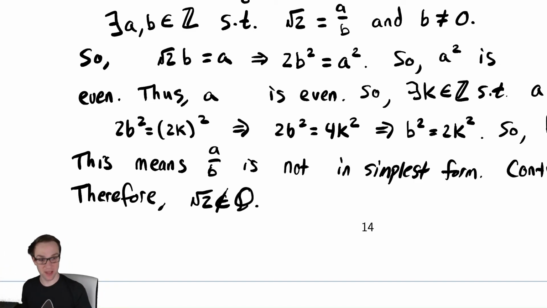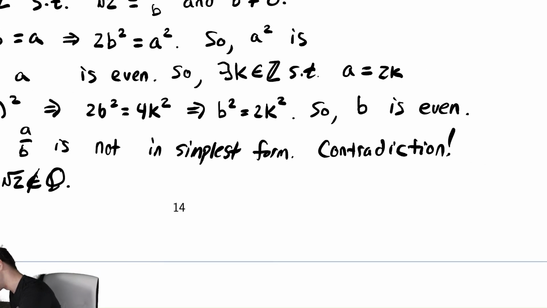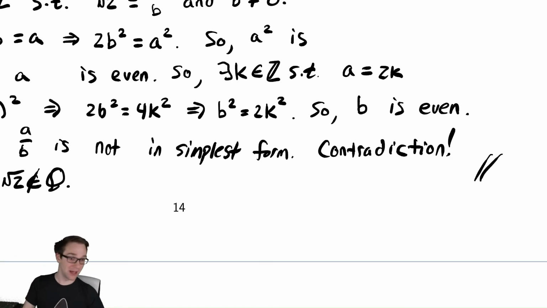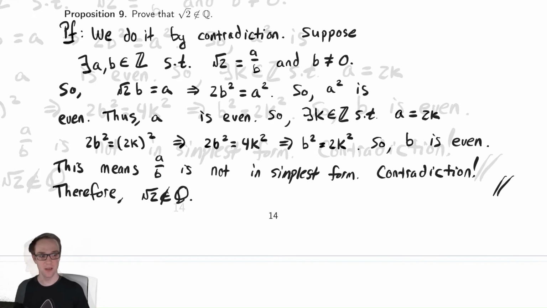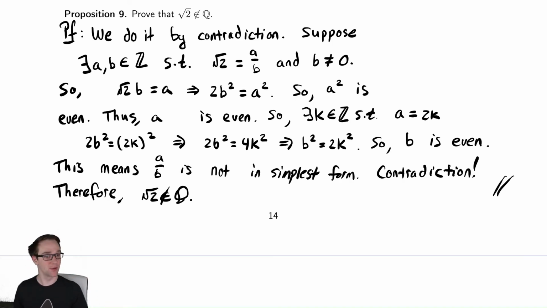And again, if we want to end our proof, you can also write this sort of symbol off to the side. These two diagonal lines is probably the most common one you'll see. But it's something to signify to the reader, yeah, we're done with doing the proof for now. This is the classic proof that the square root of 2 is irrational. You suppose that is true, and then get to this contradiction in that it's not in simplest form.